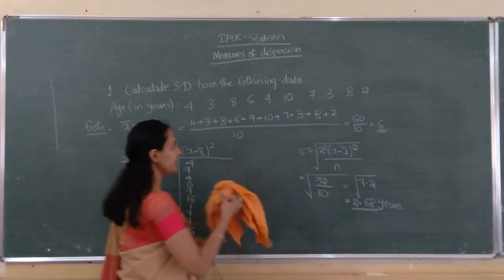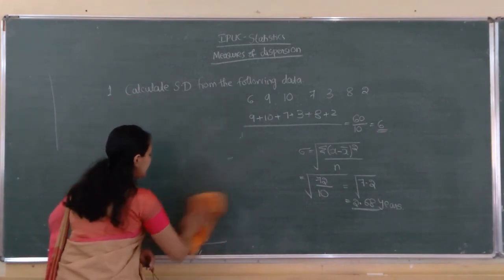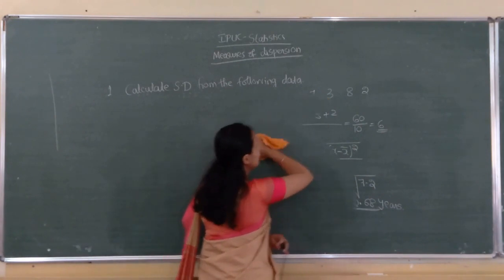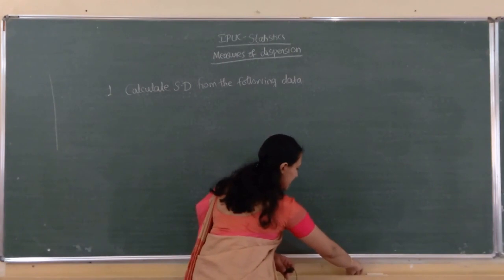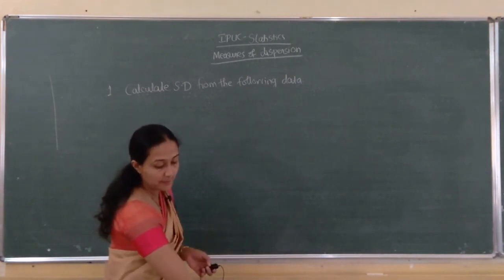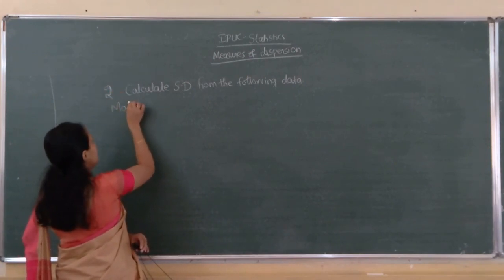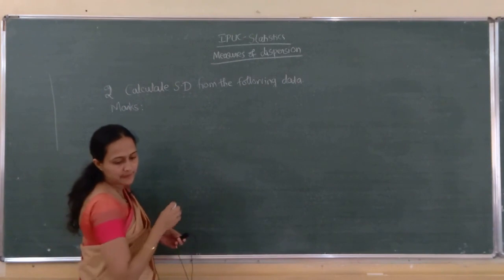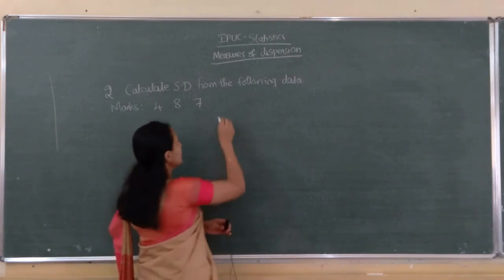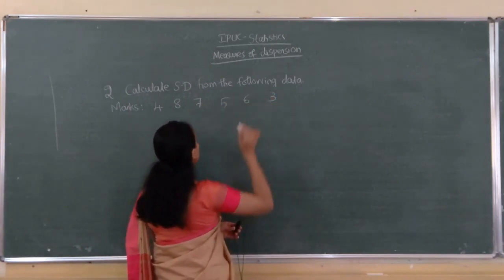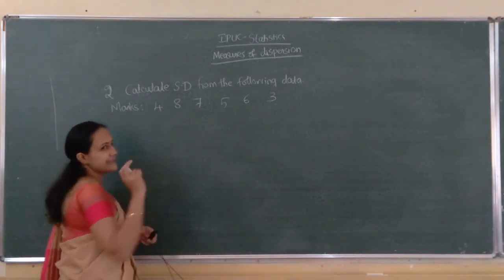Next, one more problem we will do. Raw data itself. Compute the standard deviation. Second problem: marks are 4, 8, 7, 5, 6, 3. Correct? So, we will apply the second formula.